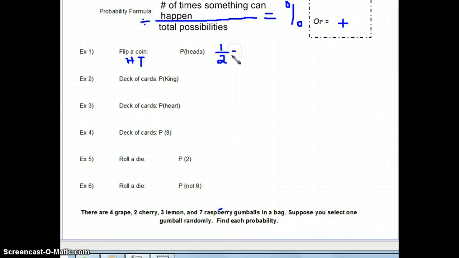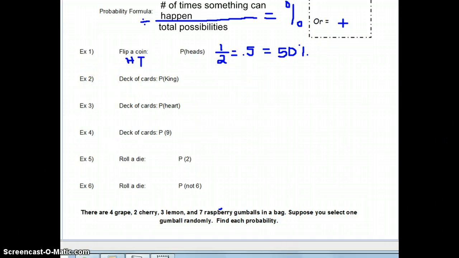When you divide that in your calculator, you should get 0.5. And we know from our last chapter that that's going to equal 50%. Okay, so all of your probabilities should be written as a percent. All right? All right, so that's flipping a coin.